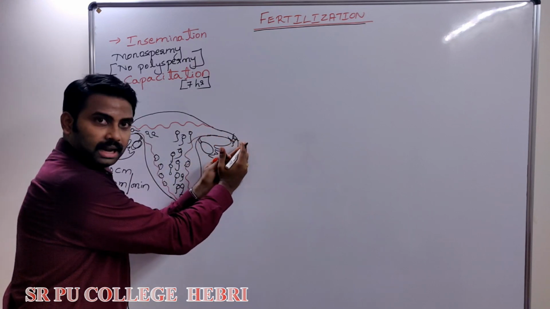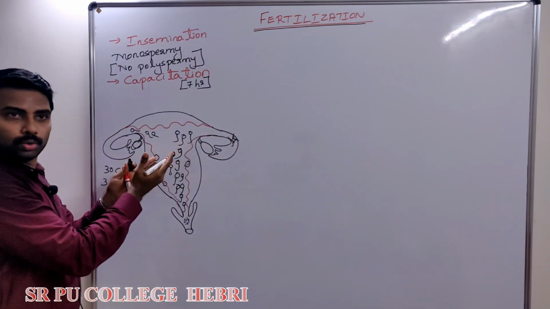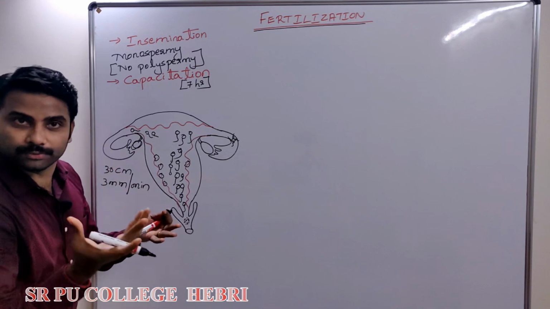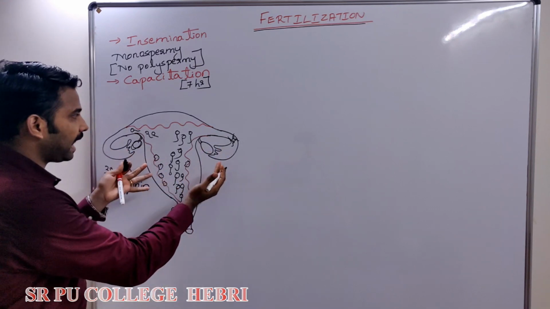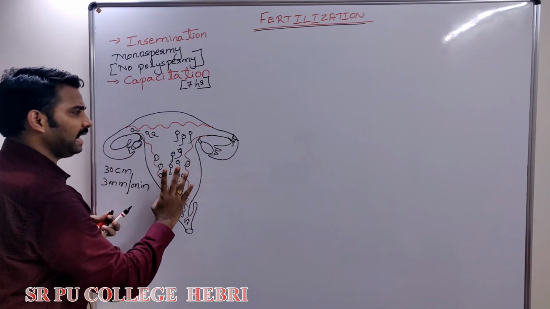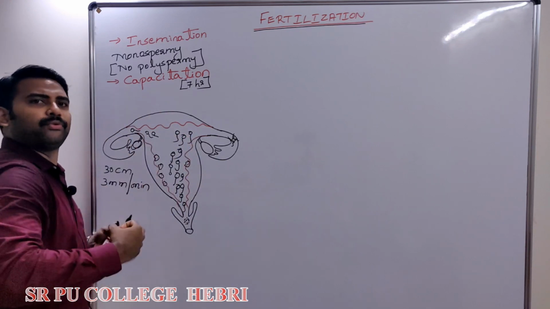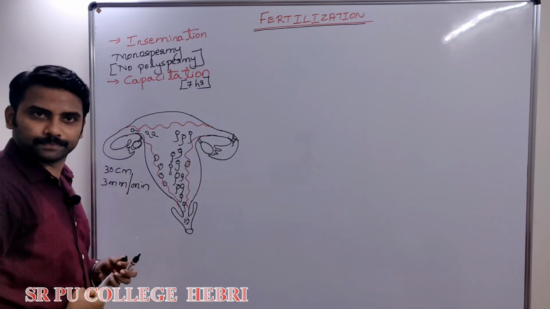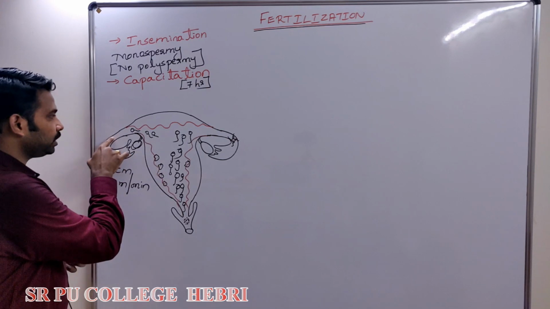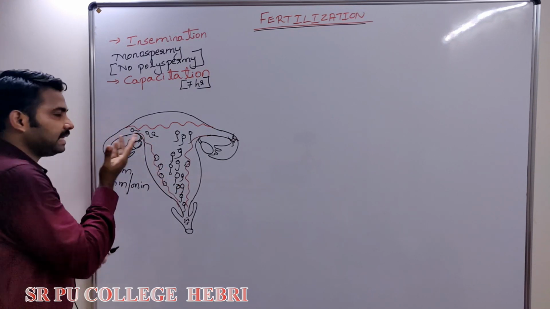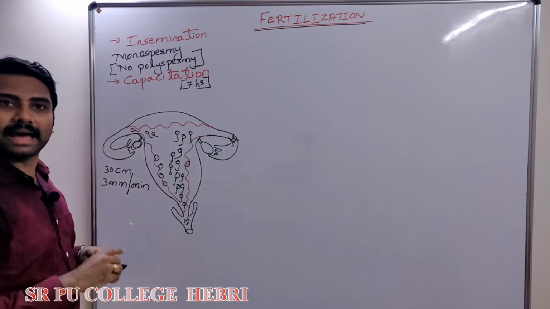Instead of going to the left fallopian tube, they don't know whether the ova is blowing the whistle. No, there is no interaction. Sperm has blindly started its journey with the force of fructose energy. Some sperms will reach the wrong fallopian tube. As there is no ova, they will die there only.